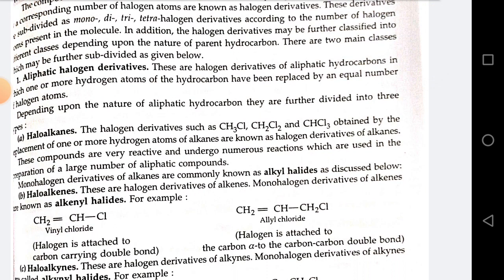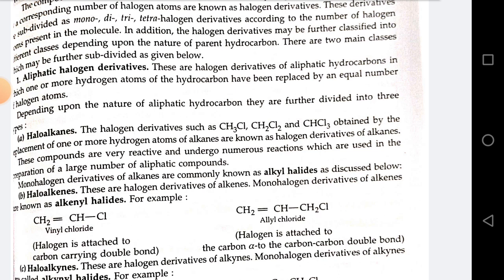Haloalkanes. The halogen derivatives such as CH3Cl, CH2Cl2 and CHCl3, obtained by replacement of one or more hydrogen atoms of an alkane, are known as halogen derivatives of alkanes. These compounds are very reactive and undergo numerous reactions which are used in the preparation of a large number of aliphatic compounds.